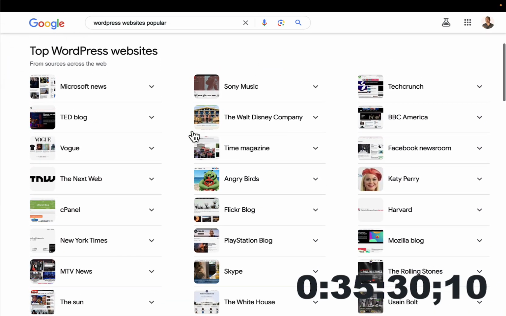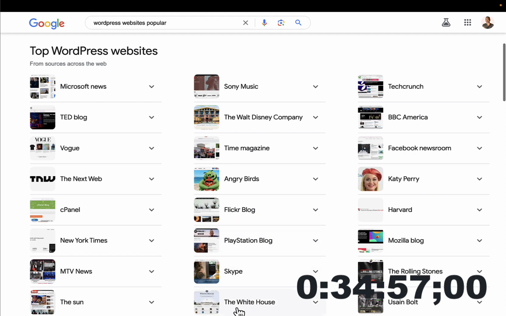If you come to Google and search WordPress popular websites, you'll get a list of many websites that have already been made with WordPress, of giant companies. For example, Microsoft News is made with WordPress, TEDblog is made with WordPress, The Vogue is made with WordPress, CPAN is made with WordPress, New York Times, can you imagine? New York Times is made with WordPress, MTV is made with WordPress, the Skype News part is made with WordPress, the Sony Music is made with WordPress, the Angry Birds is made with WordPress.